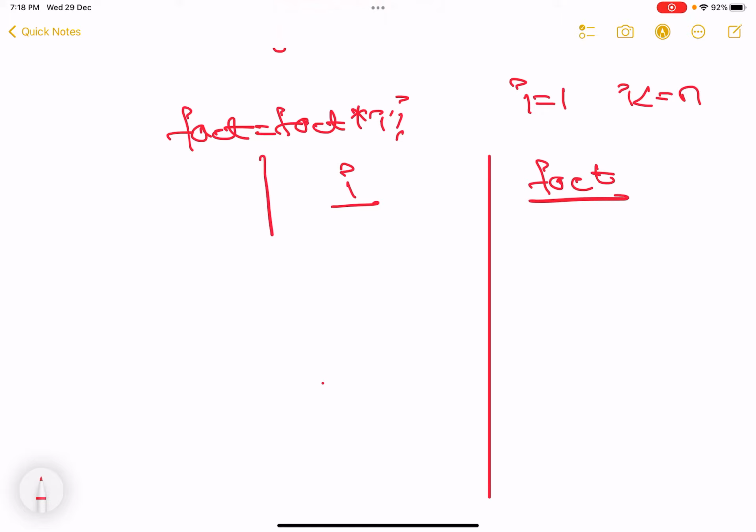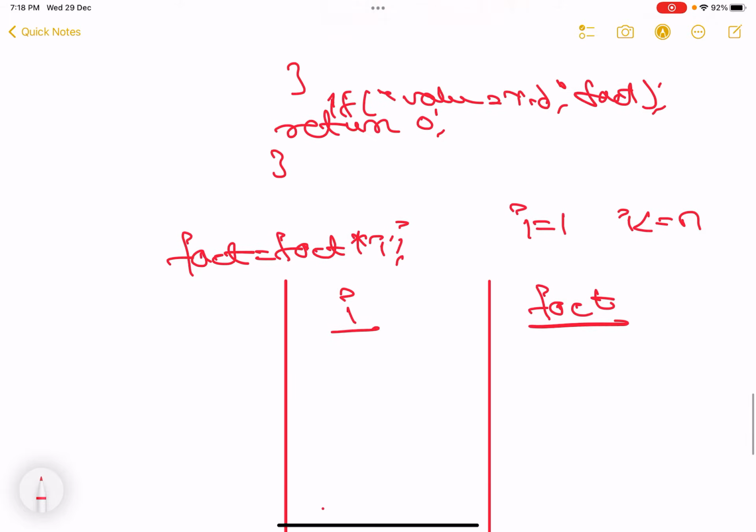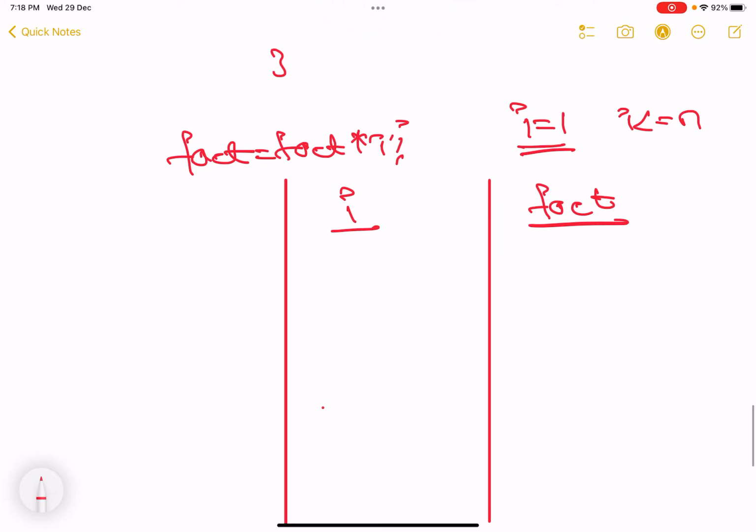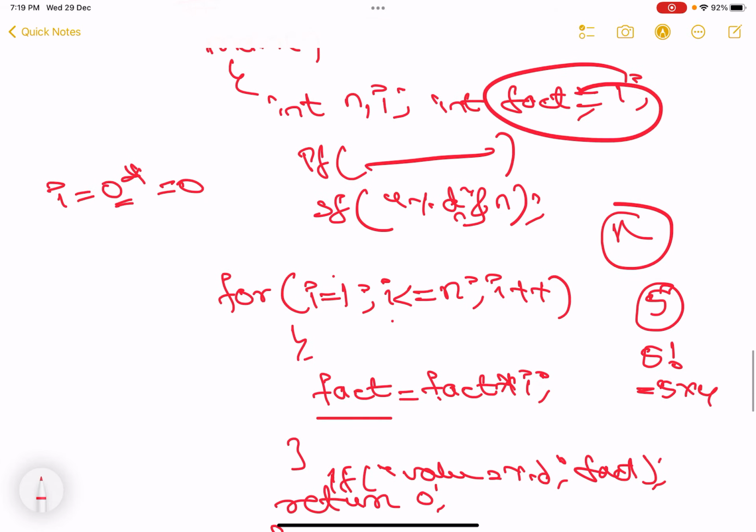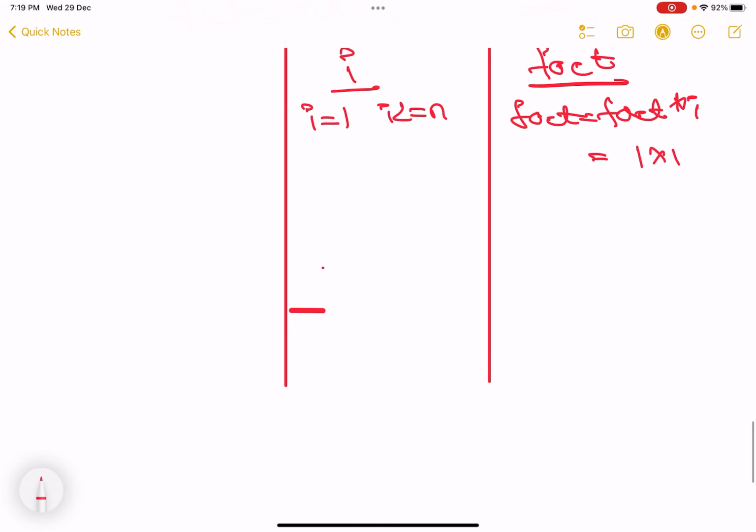Okay, now let's start the loop. So initially, where does my for loop start? i is equal to 1. Is i less than or equal to n? The condition is true. If I give the number as 5, the condition is true. So formula, fact is equal to fact into i. The initial value of fact, I declared it as 1. So 1 into 1 is equal to 1. Done. First iteration is complete. Now i plus plus.